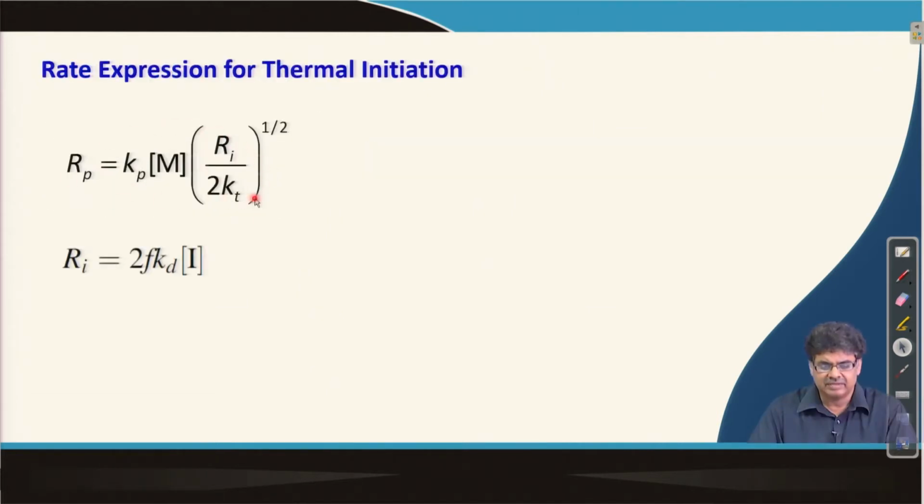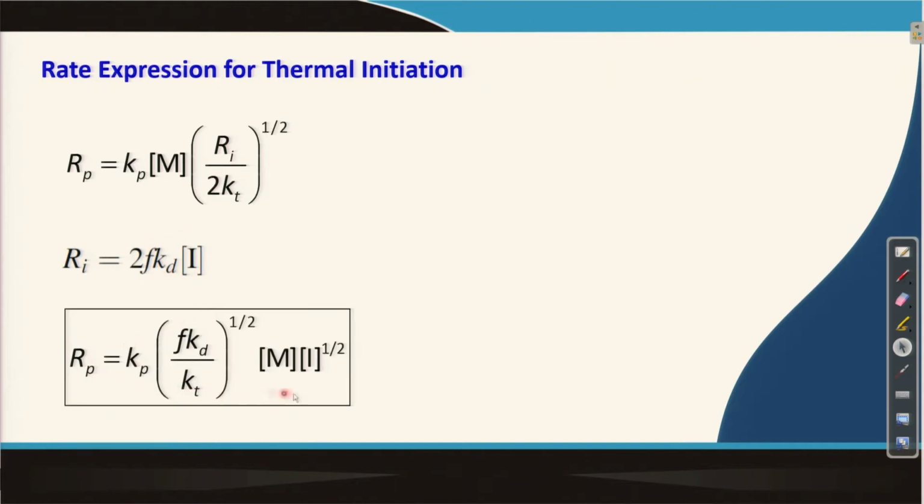Now, this is the expression for rate of polymerization, which we derived a couple of lectures back, and in case of thermally initiated polymerization, Ri can be replaced with this expression to give you the following expression, which we discussed in the last lecture as well.